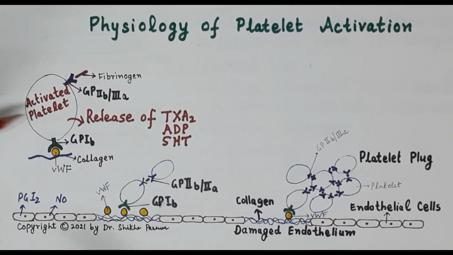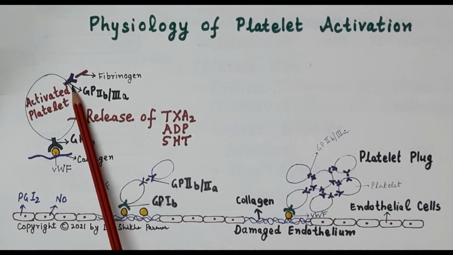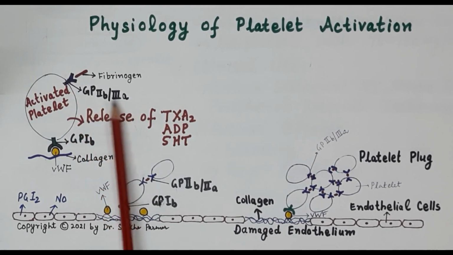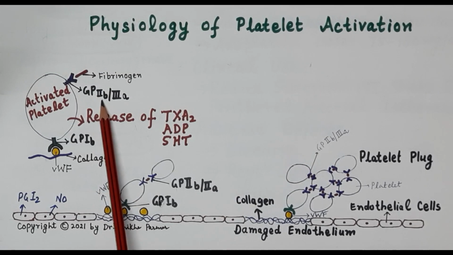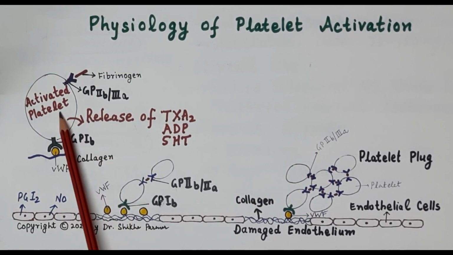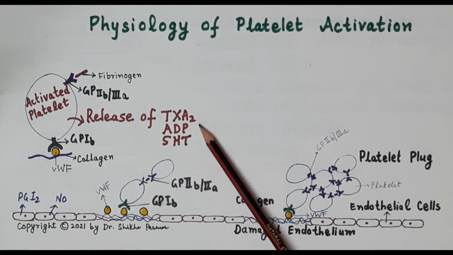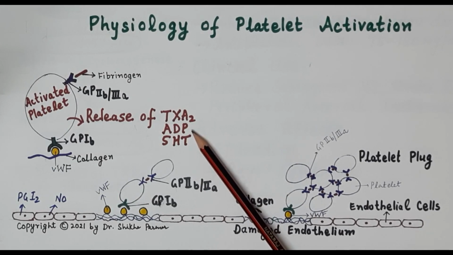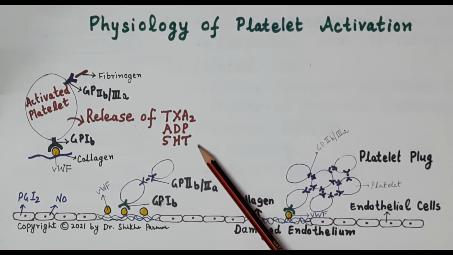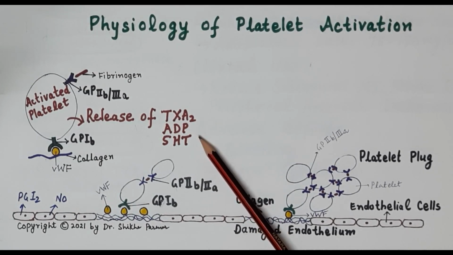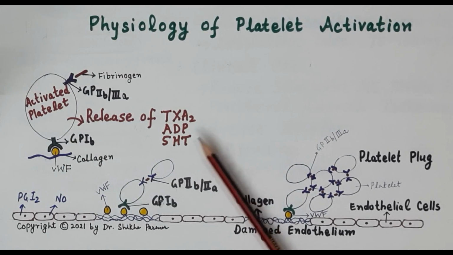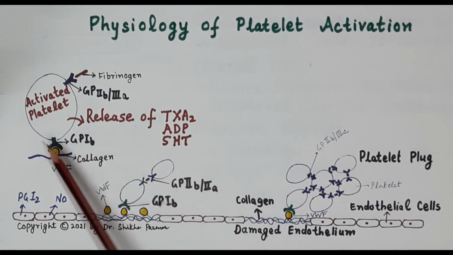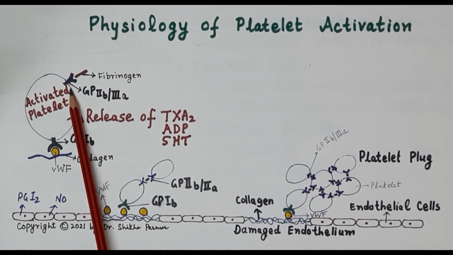Now these platelets possess a receptor called the GP2B3A receptor. This receptor is also called the fibrinogen receptor. The activated platelet releases mediators of platelet aggregation, namely thromboxane A2, ADP, that is adenosine diphosphate, and 5-hydroxytryptamine, that is 5-HT or serotonin. These are very potent mediators of platelet aggregation, and all are released by the activated platelet. Further, these mediators activate the GP2B3A receptors.